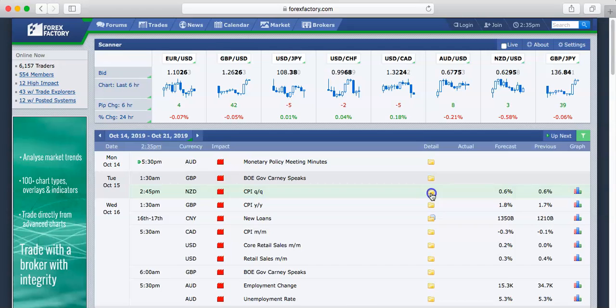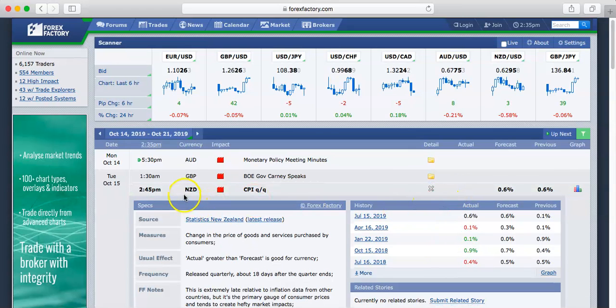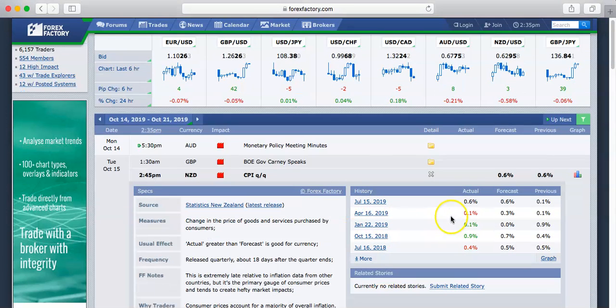I want to find one that has the history on it. All right, perfect. So right here, so NZD news tomorrow at 2:45 p.m. You guys can see we have the measures of the usual effect. It's good for the currency, it says. But what I want to look at is what actually happened. So the last time that we had news on the NZD for CPI Q/Q was July 15, 2019.